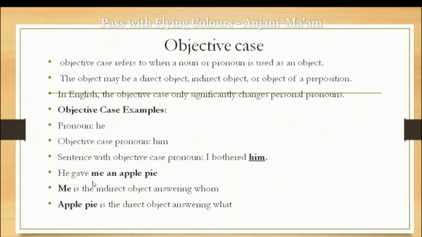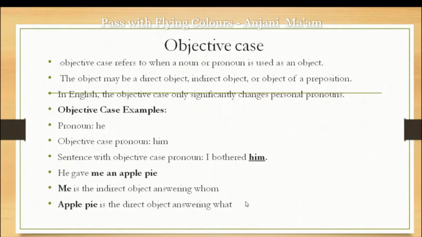In this sentence, me is the indirect object because it is answering the question whom. To whom was the apple given? Me. That's why me is the indirect object. Then what was given to me? Apple pie. So it is giving the answer of what. Whenever any word gives the answer to the question what, it becomes the direct object. So in this sentence, he is the pronoun, gave is the verb, me is the indirect object, and apple pie is working as the direct object.